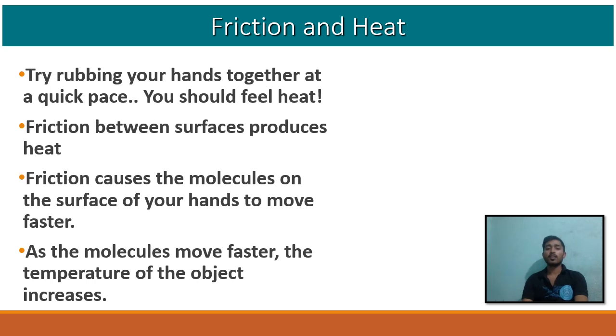So if we rub anything on the surface of our body, then we'll find some stress or heat. There also friction will be present.